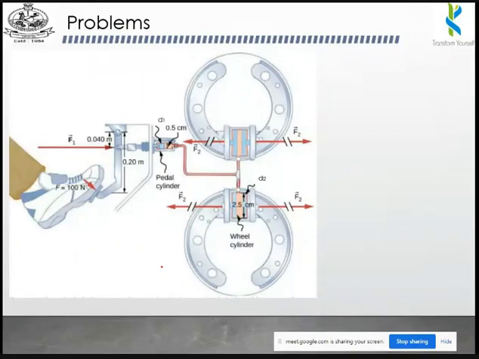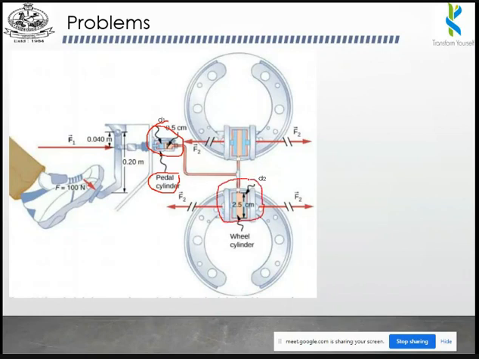Okay, so the condition is that you have to find the two cylinders. Where are the two cylinders in this picture? What is the first cylinder? Pedal cylinder, sir. Yes, pedal cylinder. So this particular one is our first cylinder. The second one, what is the second cylinder? Wheel cylinder, sir. So this is our second cylinder.